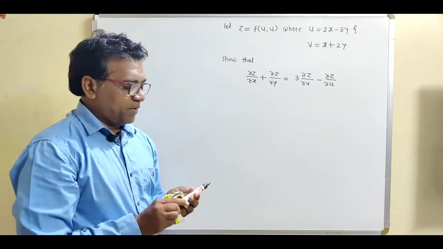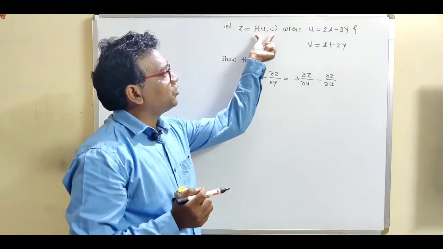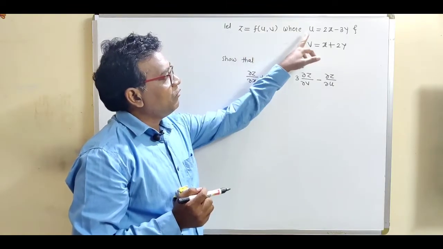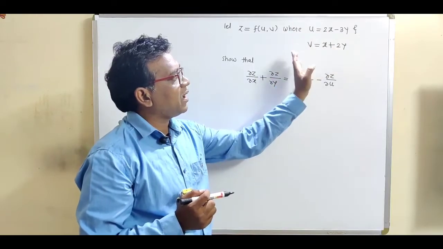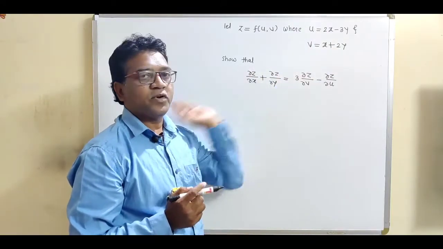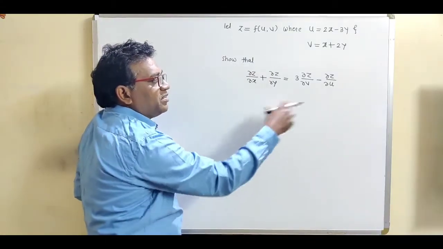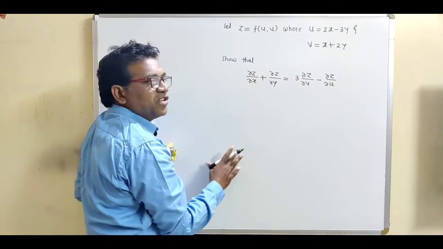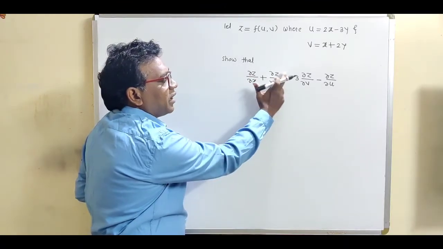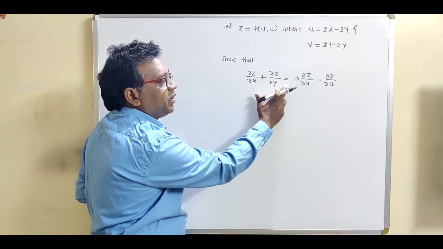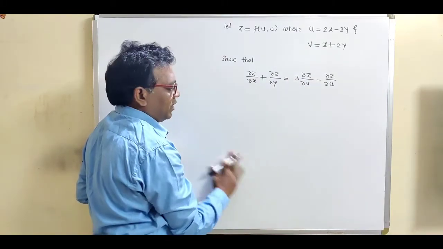Now see what is this example. If z is equal to a function of u, v where u is equal to 2x minus 3y and v is equal to x plus 2y. Now the question is, show that del z by del x plus del z by del y is equal to 3 del z by del v minus del z by del u.